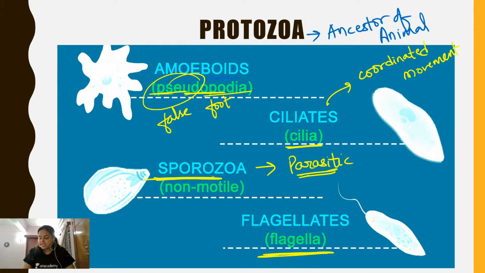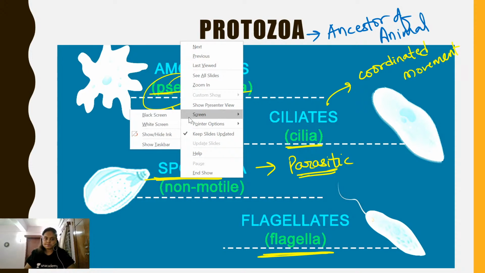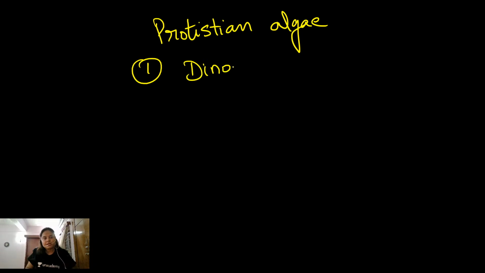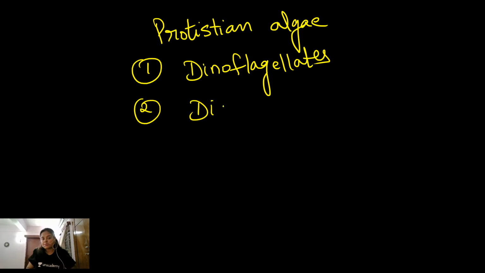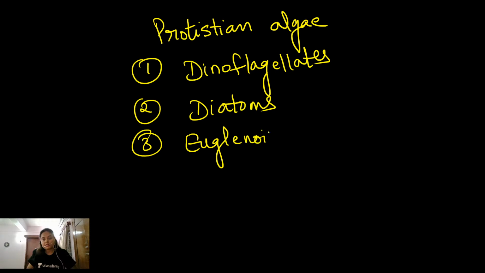In today's class, we have seen that kingdom Protista consists of all the unicellular eukaryotes, and it contains dinoflagellates, diatoms, euglenoids, slime molds, and protozoa. Let me provide you a summary slide. If a question comes on Protistian algae, the answer will be dinoflagellates, then diatoms, and of course euglenoids, because they also show the process of photosynthesis.